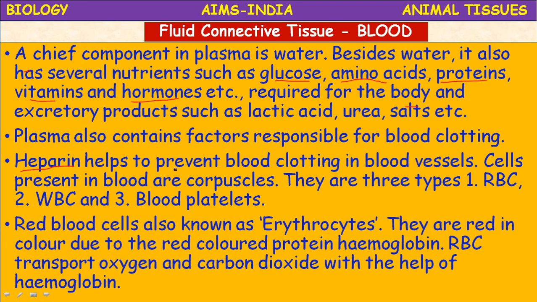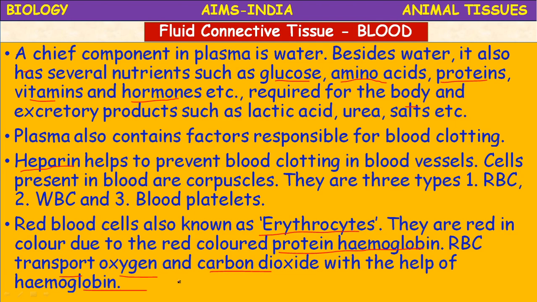The red blood cells are also known as erythrocytes and are red in color due to the red colored protein called hemoglobin. What is the main function of this RBC? They transport oxygen and carbon dioxide with the help of hemoglobin.